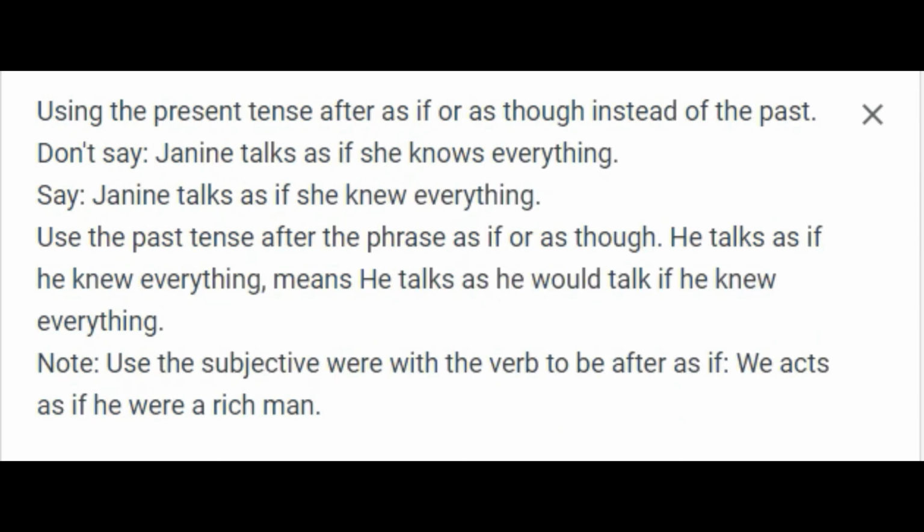Using the present tense after as if or as though instead of the past. Don't say, "Janine talks as if she knows everything." Say, "Janine talks as if she knew everything." Use the past tense after the phrase as if or as though. "He talks as if he knew everything" means he talks as he would talk if he knew everything. Note: use the subjunctive verb with the verb to be after as if. "He acts as if he were a rich man."